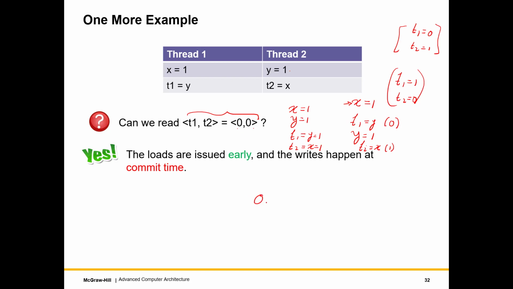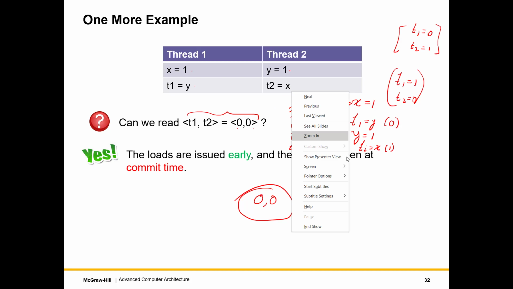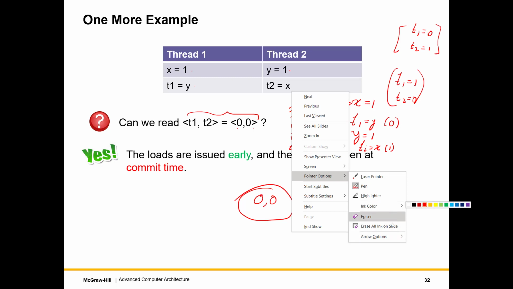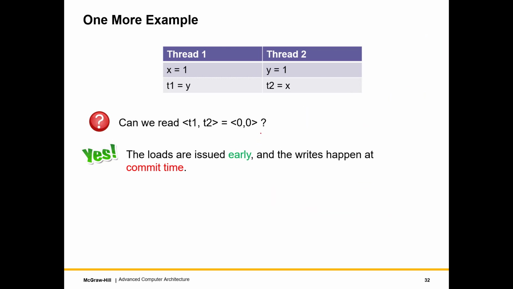But this outcome that both are 0, this does not seem to be possible, right? How is it possible? One of these two instructions has to execute first, and then at least one of these two has to read 1. Both cannot read 0. But, as I said, common sense is not that common and nothing is sensible when it comes to multi-cores.